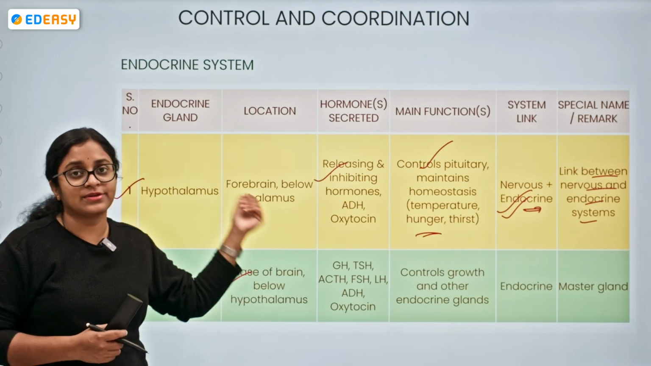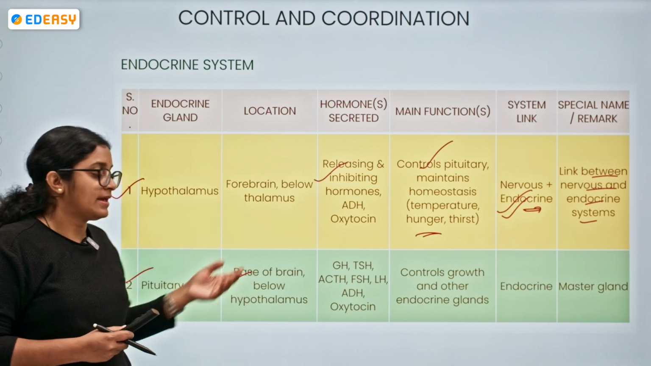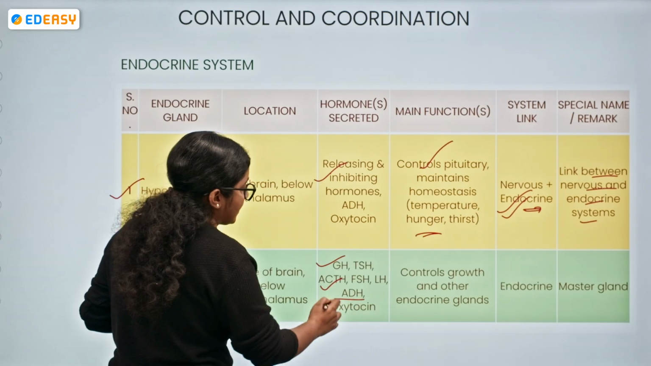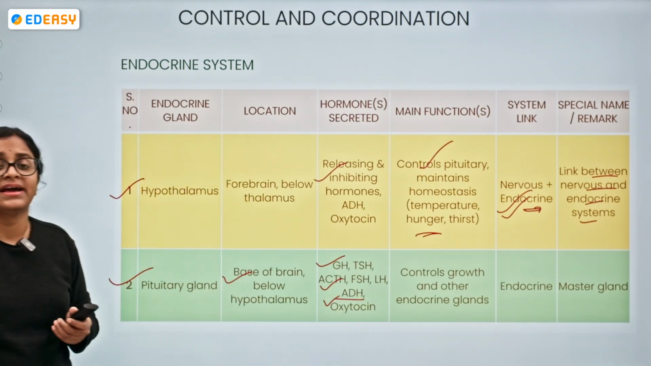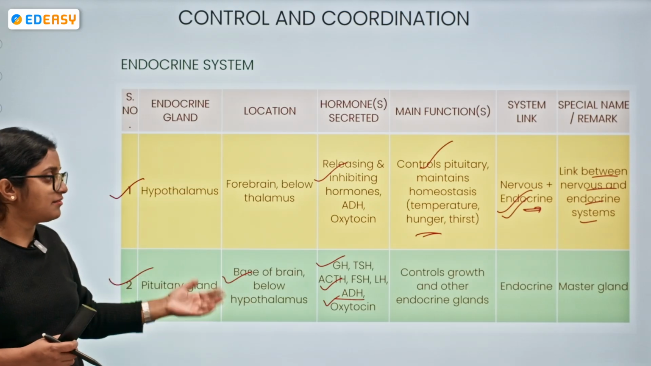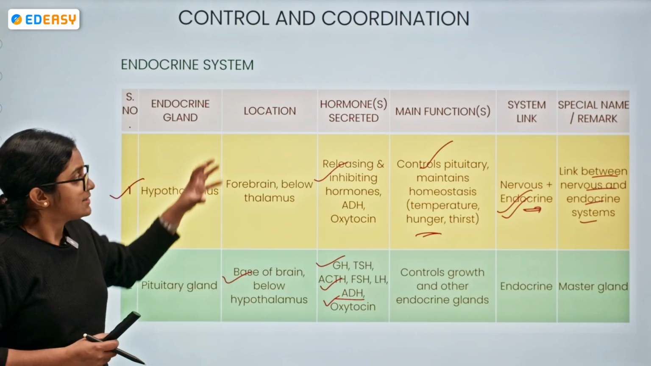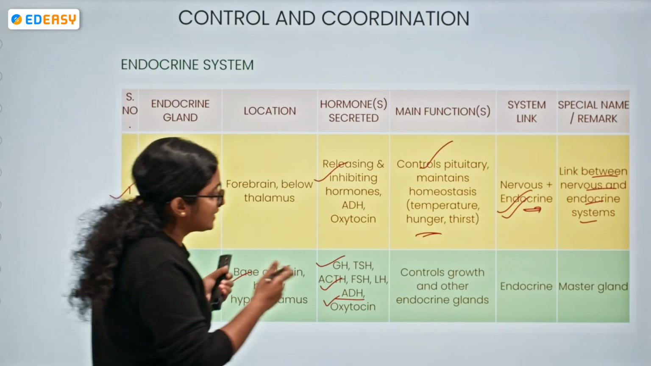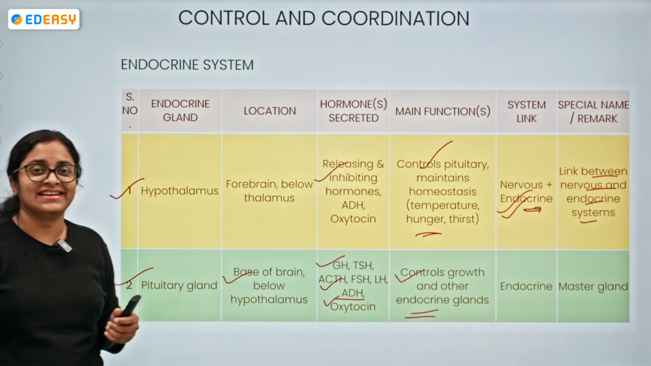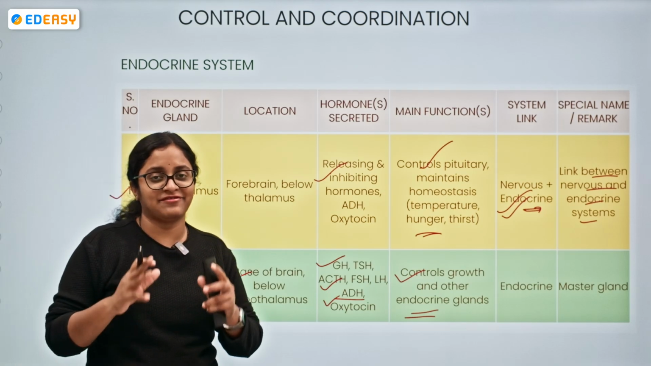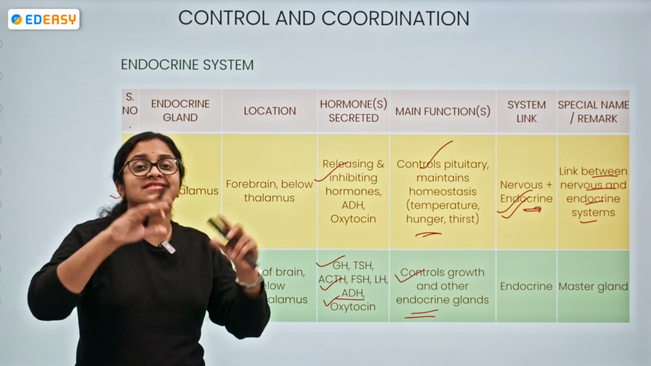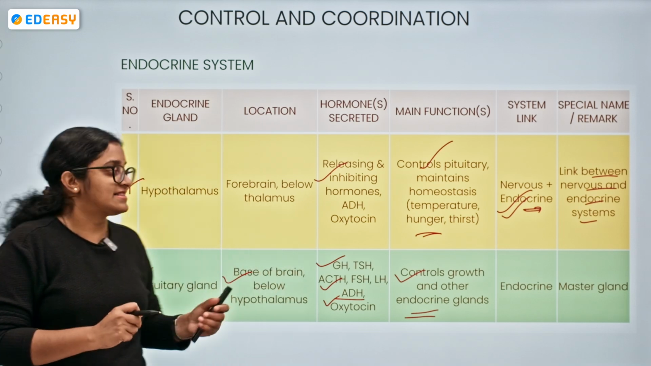So it secretes the growth hormone, thyroid stimulating hormone, adrenocorticotropic hormone, follicle stimulating hormone, luteinizing hormone, antidiuretic hormone, and oxytocin. All are under the control of whom? Under the pituitary gland. Okay, so what does it do? It controls the growth and other endocrine glands, and it only has the endocrine function, no nervous system link, because it is the master gland of the endocrine glands.